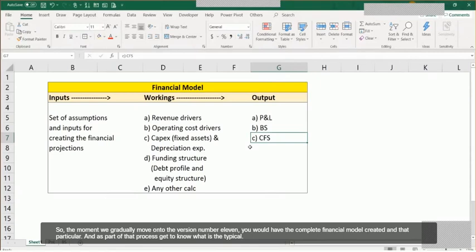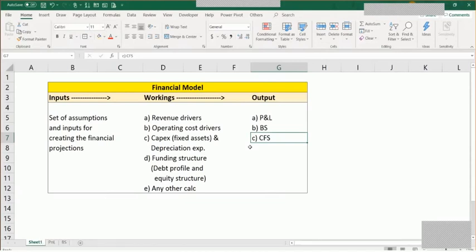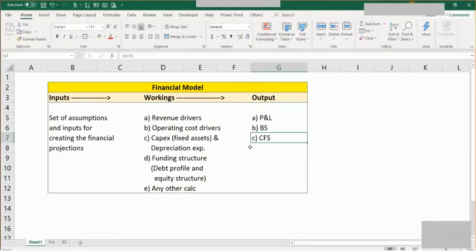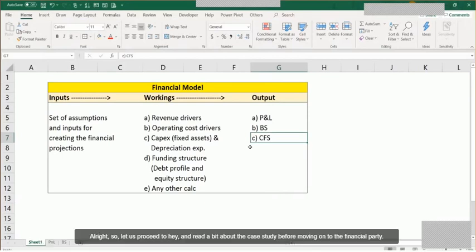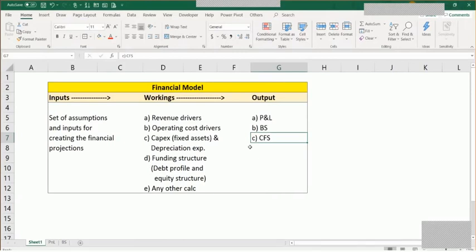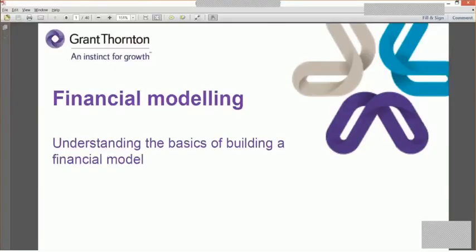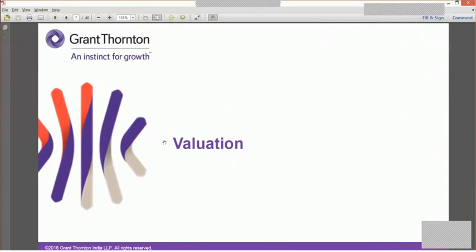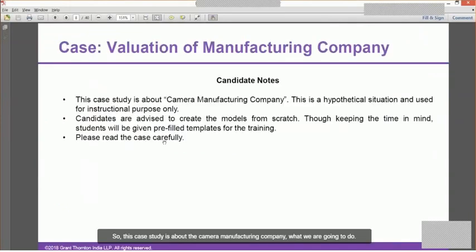And as part of that process, you get to know the typical process which is followed for creating a financial model from scratch, because it will provide you a sense of the chronology that you must follow for building that financial model in Excel. All right, so let us proceed ahead and read a bit about the case study before moving on to the financial model. Let me walk you through the case study. This case study is about a camera manufacturing company.